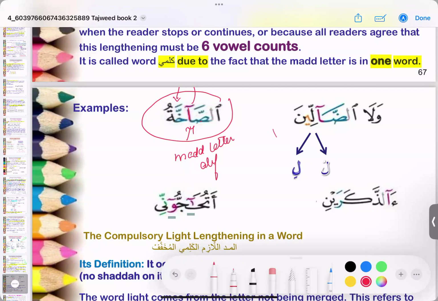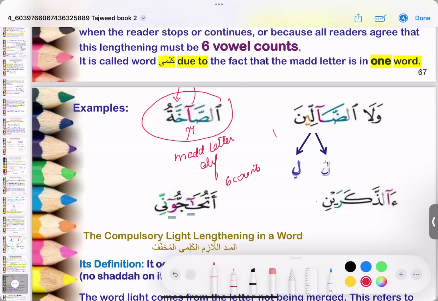Now sword is going to be stretched to 6 counts and merged with the khaf. So you stretch it to 6 counts and you merge it with the kha. You don't leave it hanging in the air. If you do that, then you're making a mistake.